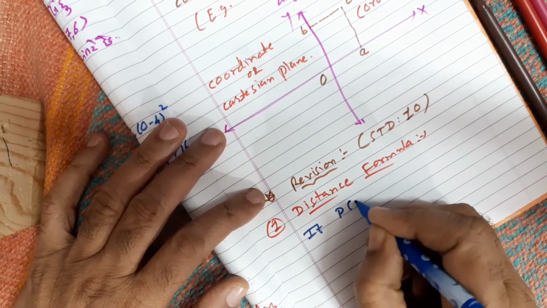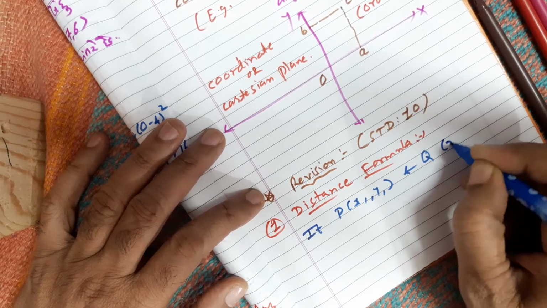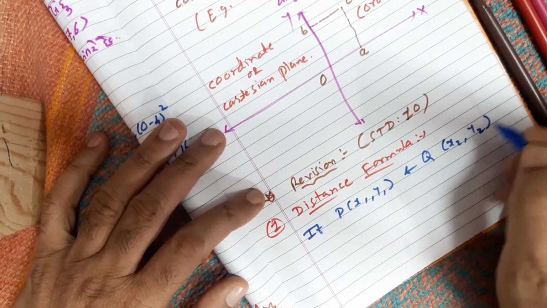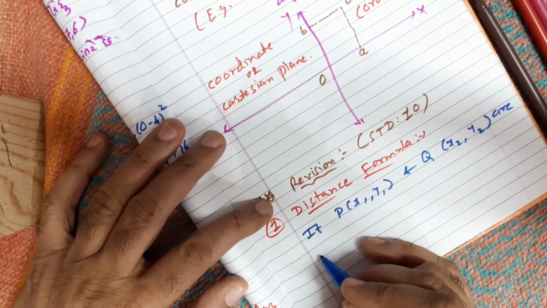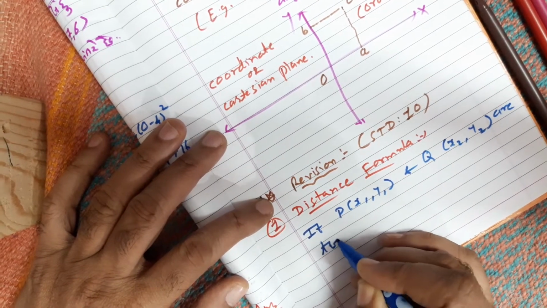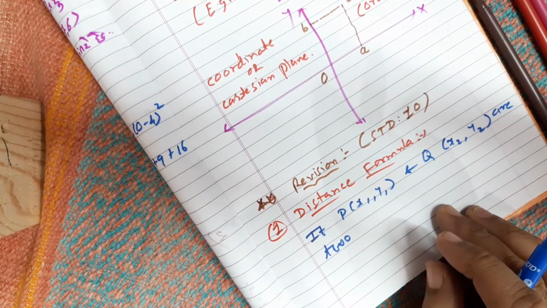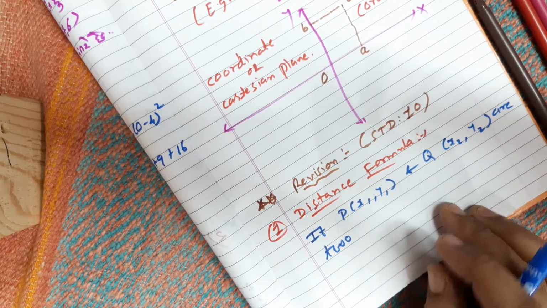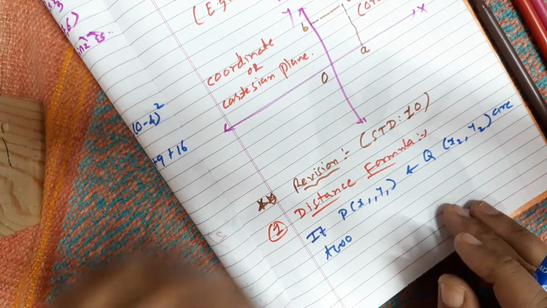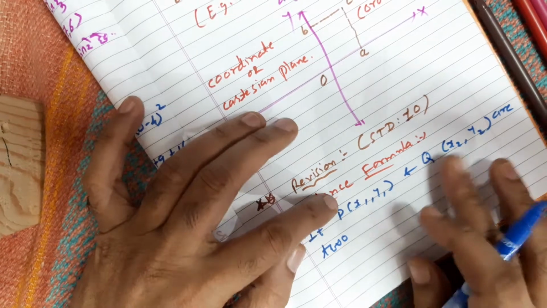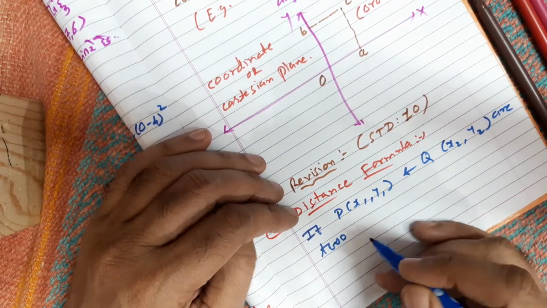Okay, if P(x1, y1) and Q(x2, y2) are 2 distinct points. Why do I say the word distinct? Because if P and Q are the same, then obviously the distance will be 0. Distance between P and Q 0 हो जाएगा. So we have to take two distinct points.